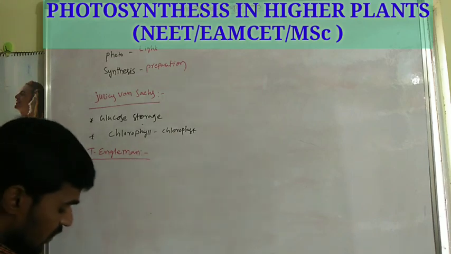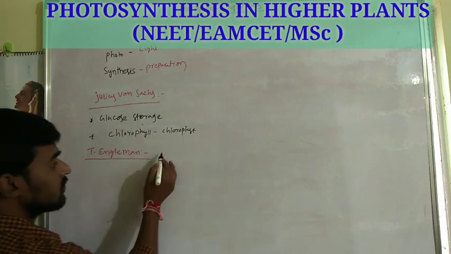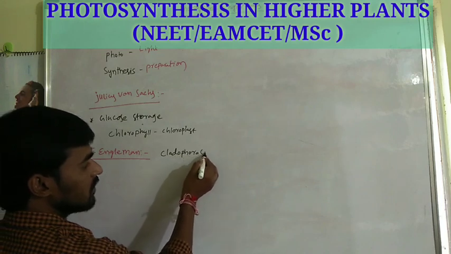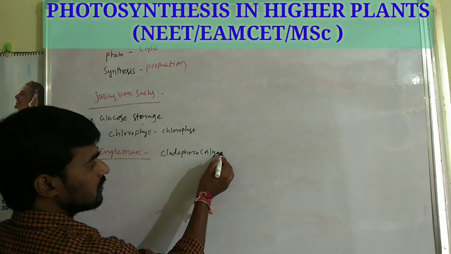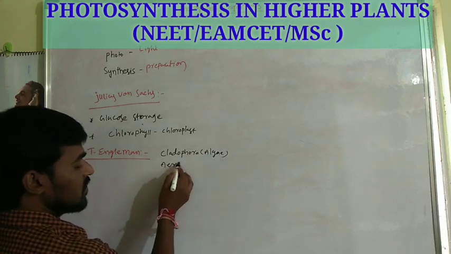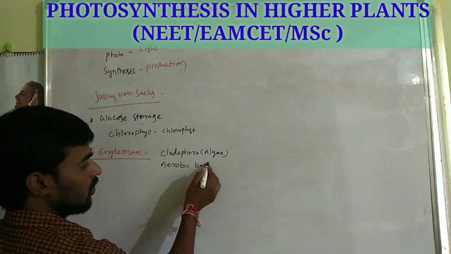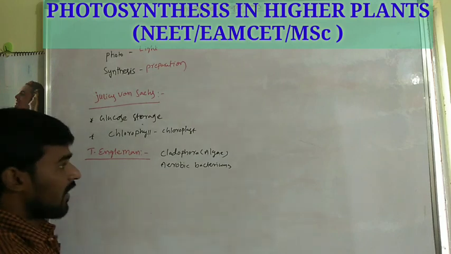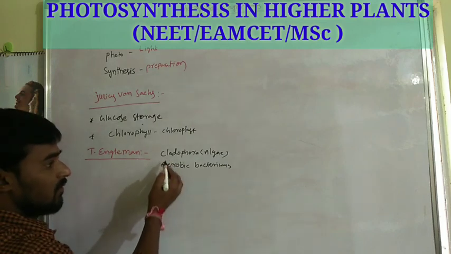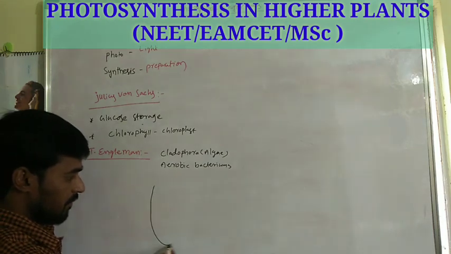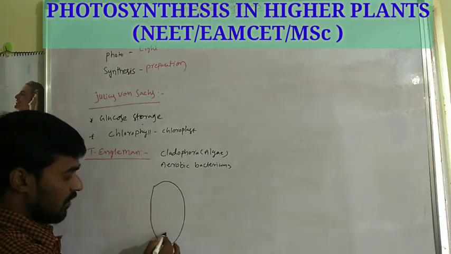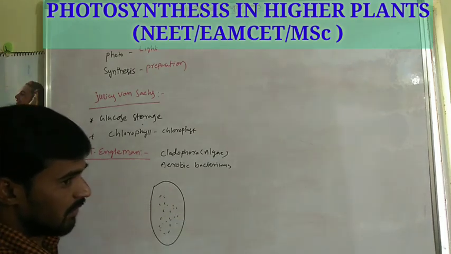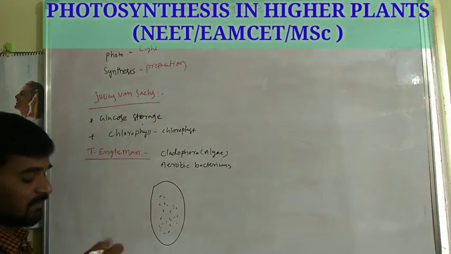Yes, so T. Engelmann's experiments were on Cladophora, a type of green algae, and aerobic bacteria. T. Engelmann took Cladophora and aerobic bacteria in one medium. This is a medium which contains Cladophora and aerobic bacteria. He exposed it to sunlight by using a prism.